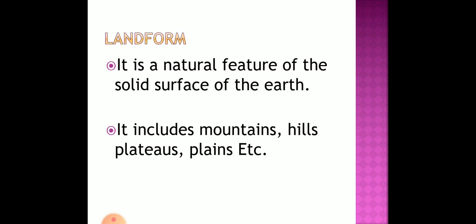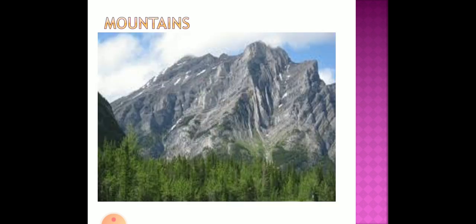Now, landforms consist of so many things like mountains, hills, plains, plateaus, canyons, gorges, etc. We'll study each and every one in detail. We'll see and understand what all these things are. You can see the picture, and I'll explain what it is, and you can understand that. So let's start with the first one, that is mountains.